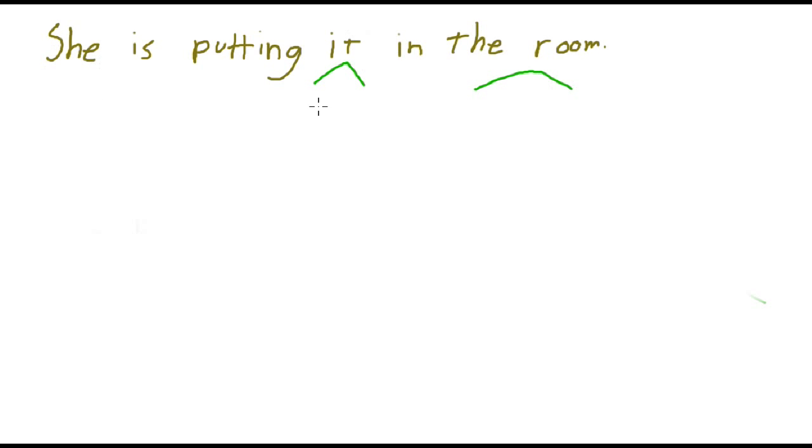Well, the first one, it, is the indirect object pronoun, and the room is the direct object. She's putting it in the room. Correct? In the room. Where? The room. So it, the indirect object, could be anything. I don't know. The book or the sandwich. Something like that.